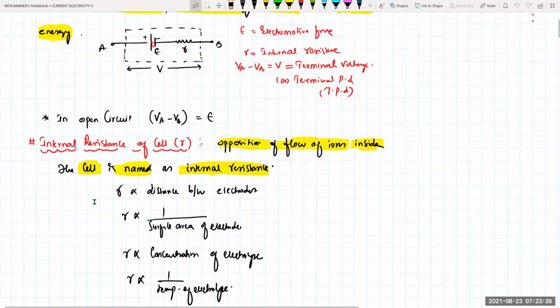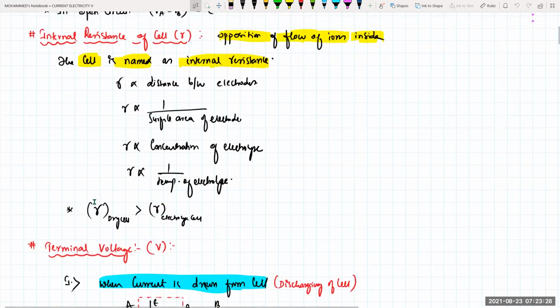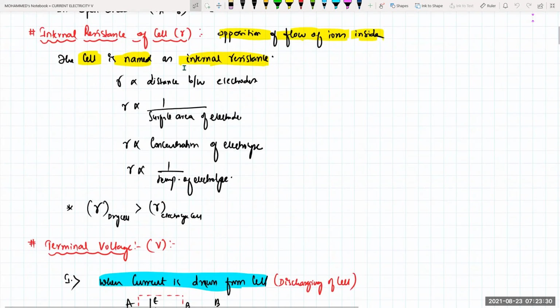Next one is the internal resistance of the cell, represented by small r. Internal resistance is the opposition to the flow of ions inside the cell. Internal resistance is directly proportional to the distance between the electrodes. It is inversely proportional to the surface area of the electrodes. It is directly proportional to the concentration of the electrolyte. And it is inversely proportional to the temperature of the electrolyte.